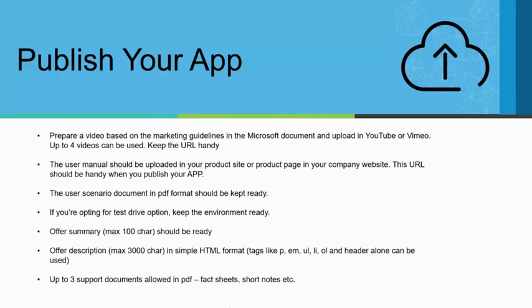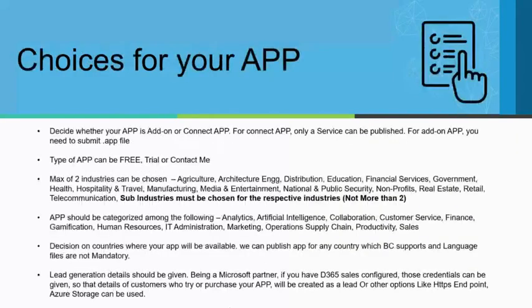Only certain tags like P, EM, or UL are allowed. And you can have attachments like three support documents in PDF. This could be fact sheets, white papers, or some short notes. Those are also allowed as part of your documentation. Next slide, please.